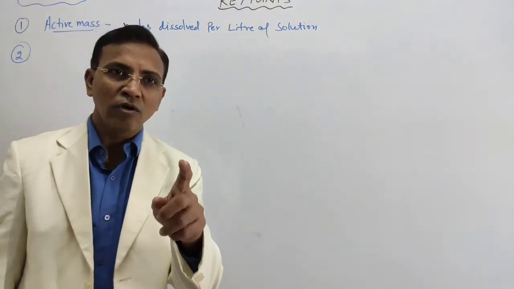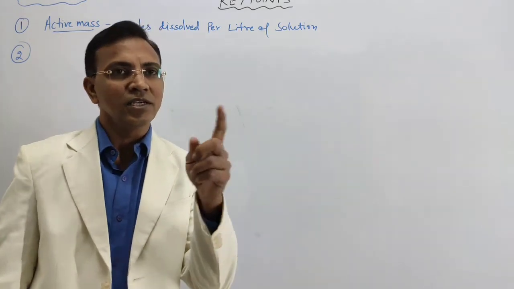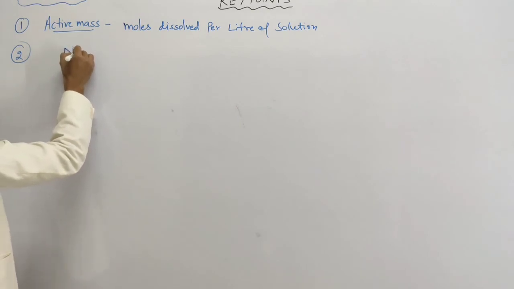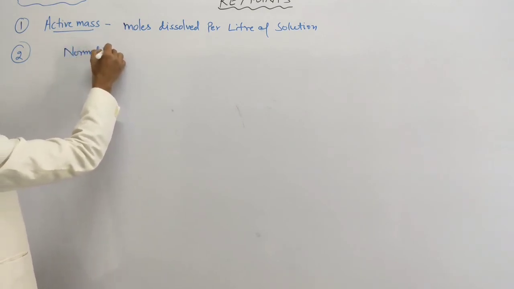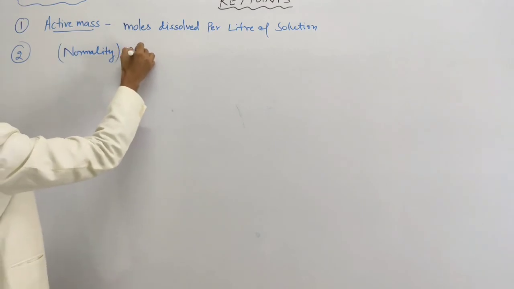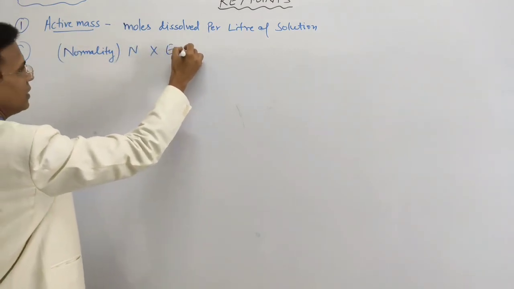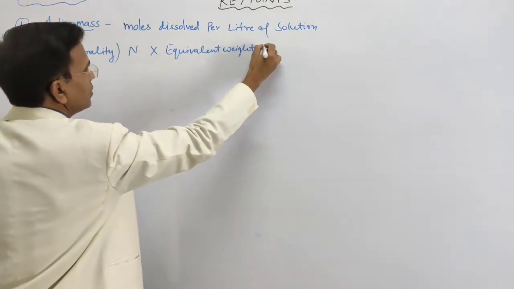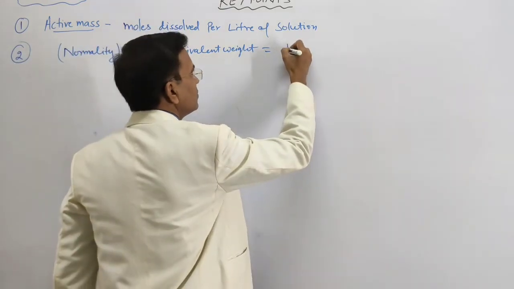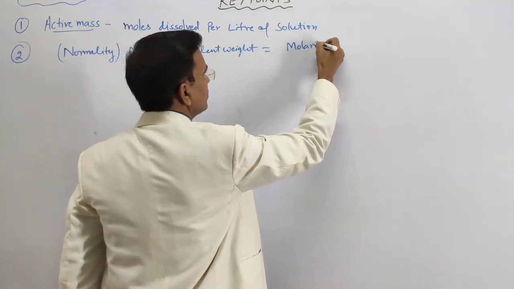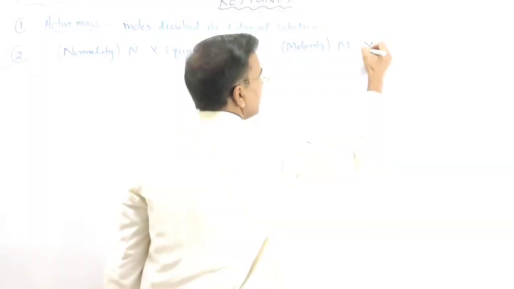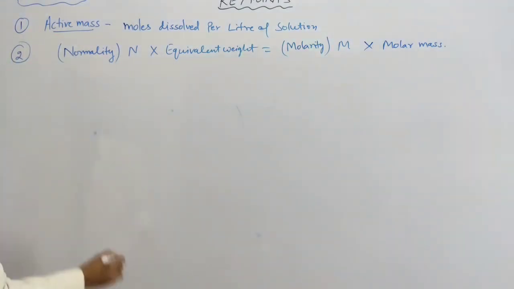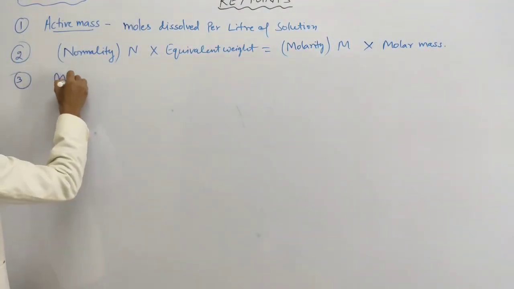Now the second is normality multiplied by equivalent weight is equal to molarity multiplied by molar mass. Right? Now the next point is mole percent of solute.